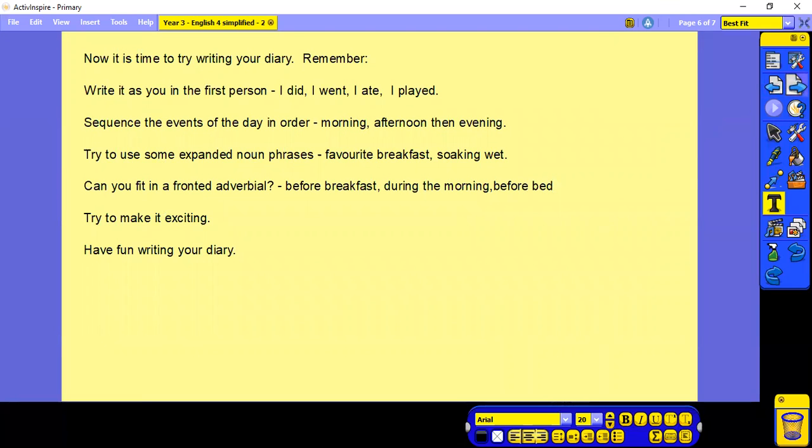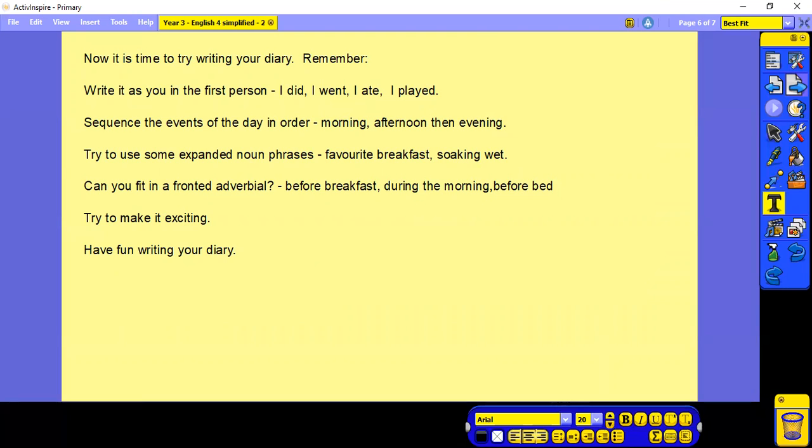So now it's time to try writing your diary. Remember, write it as you in the first person. I did, I went, I ate, I played. Sequence the events of the day in order. So things that you do in the morning, things you do in the afternoon, then things that you do in the evening. Try to use some expanded noun phrases.